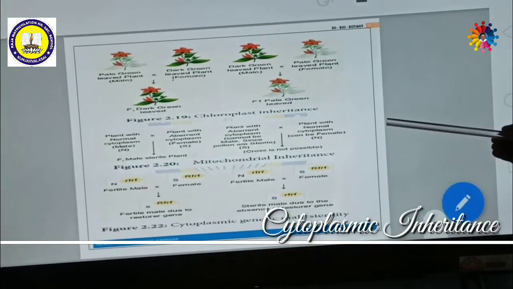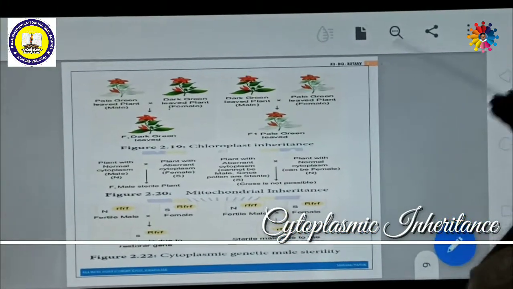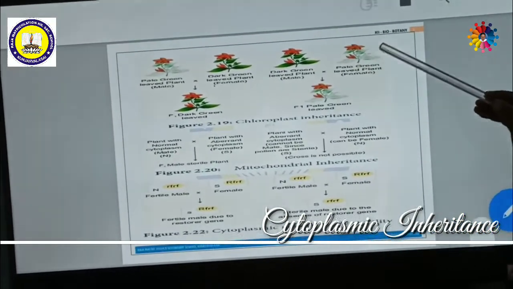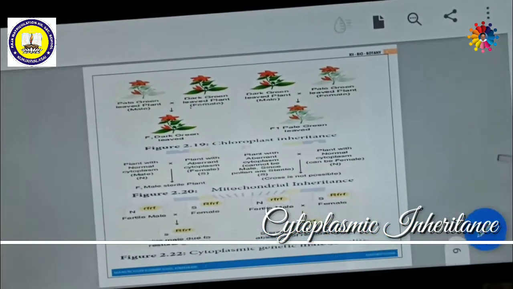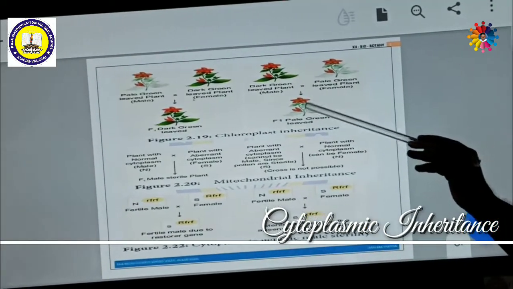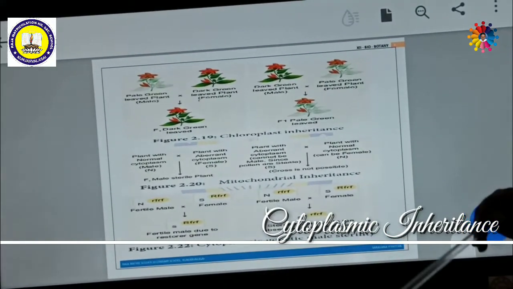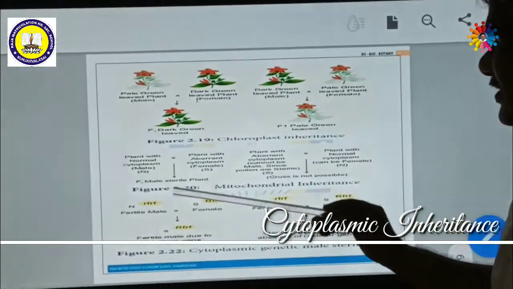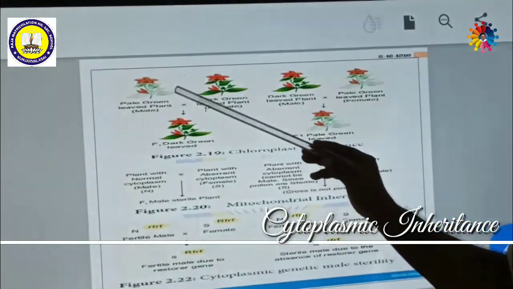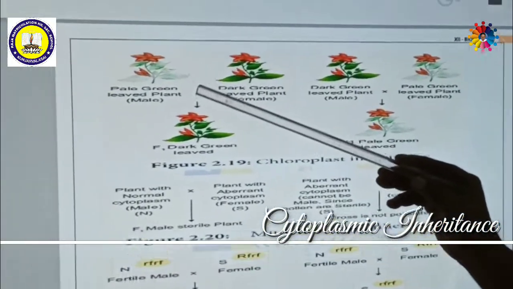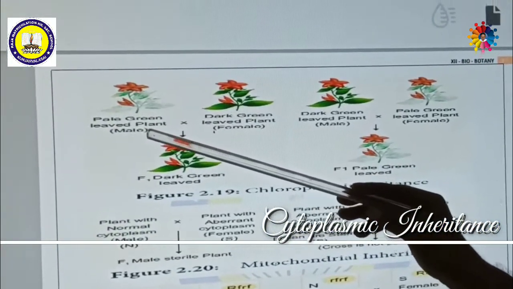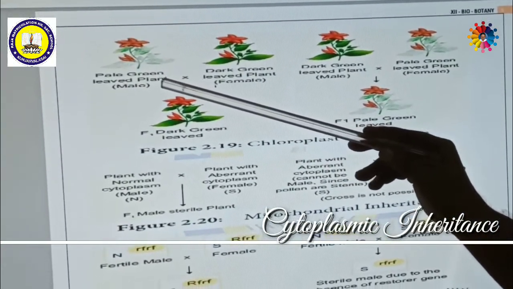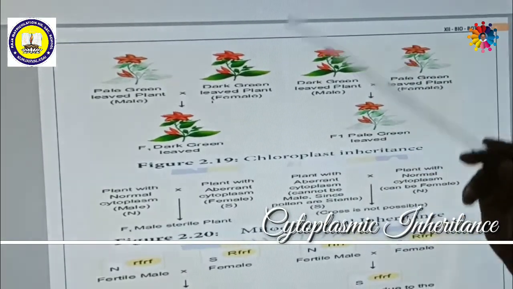Now, we shall discuss chloroplast inheritance. What is chloroplast inheritance? This has been explained in a plant like the four o'clock plant, Mirabilis jalapa. The Mirabilis jalapa has two different types of plant. One is the light pale green leaved plant, where leaves are variegated with light chlorophyll, that means less chlorophyll is present, so the plants are very light in color.